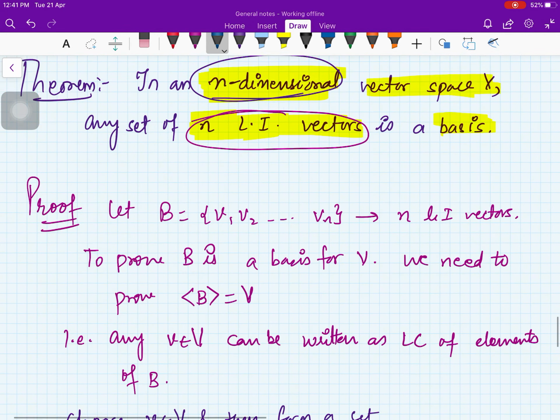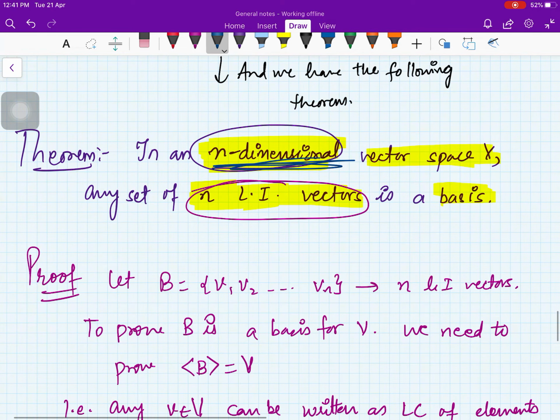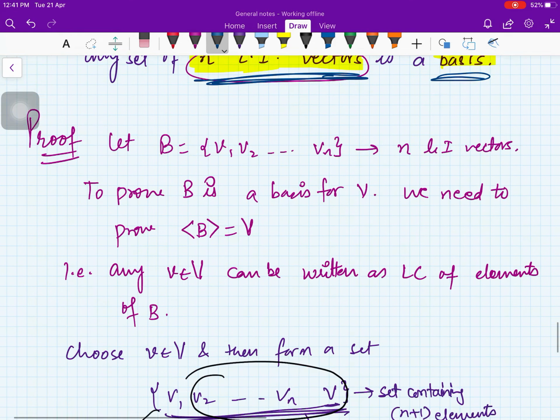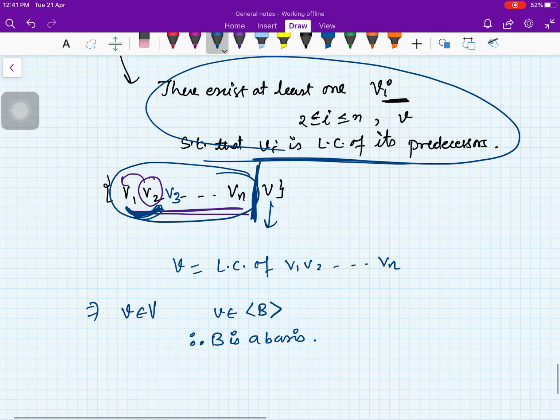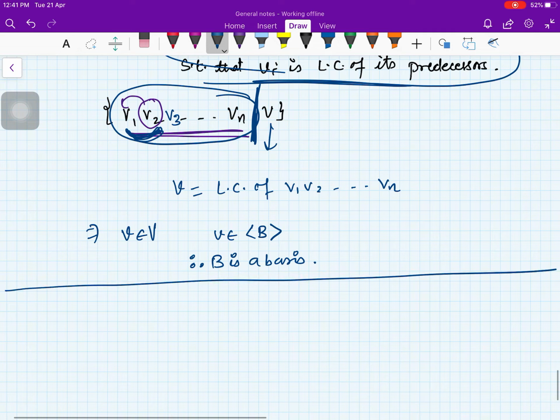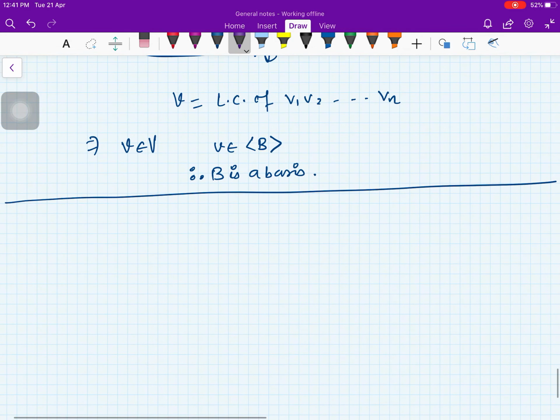It means that in an n-dimensional vector space, if you start with any n linearly independent vectors, you will get a basis. So this makes our life easier. Whenever you know the dimension already, you can use this.